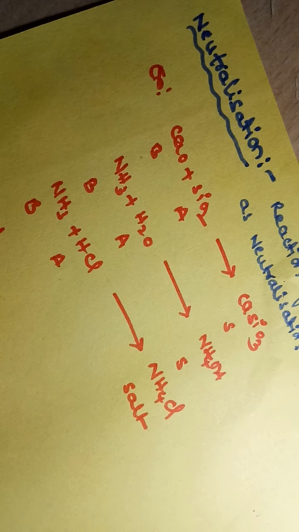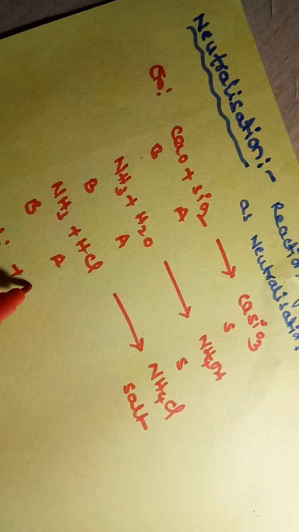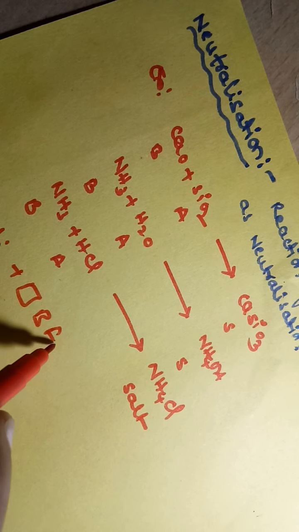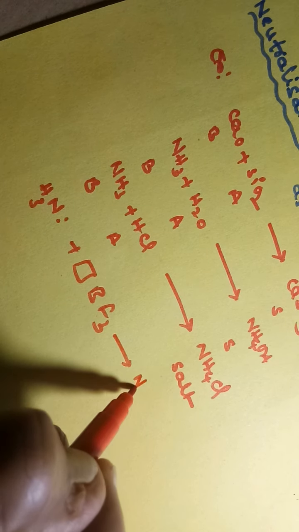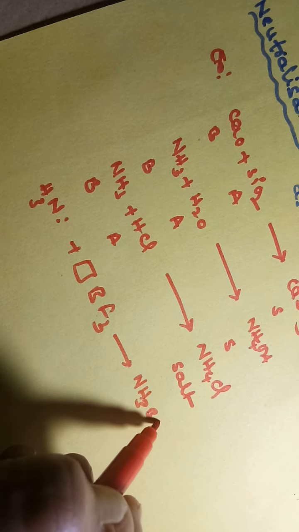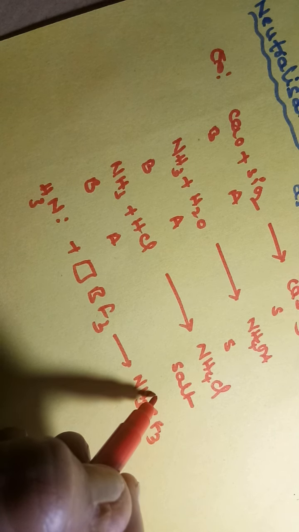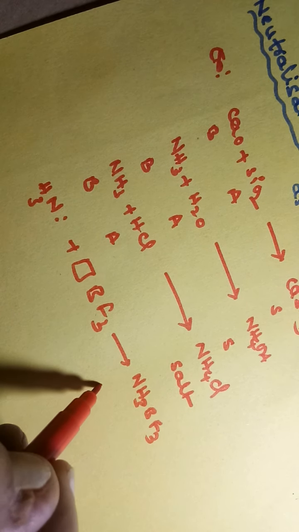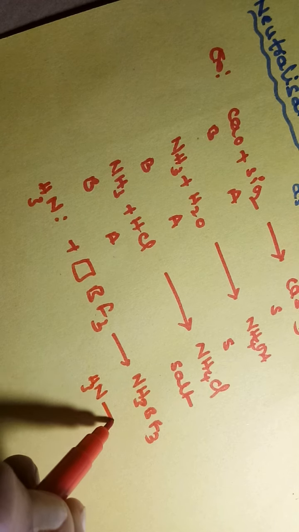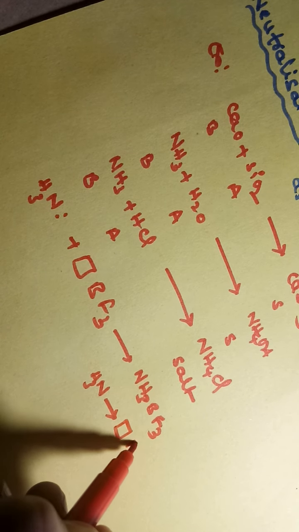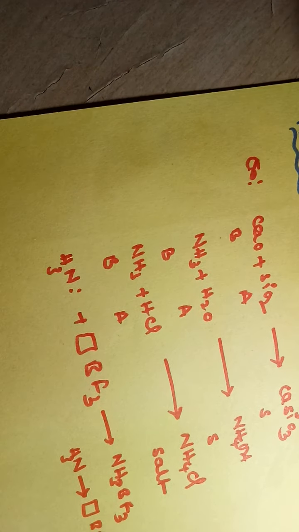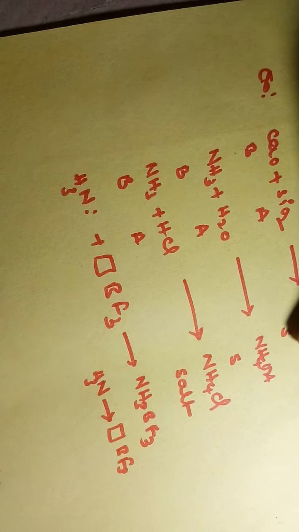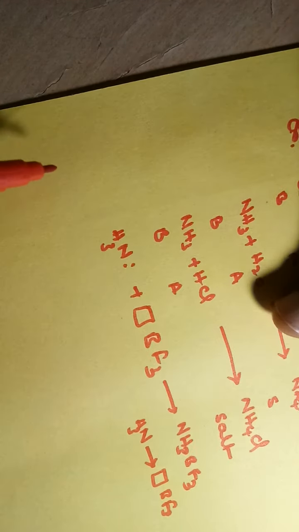One more example for neutralization: ammonia plus BF3, boron trifluoride. What we get is NH3BF3, ammonia boron trifluoride. Here ammonia donates one electron pair to BF3 and forms a coordinate covalent bond. This is Lewis neutralization.